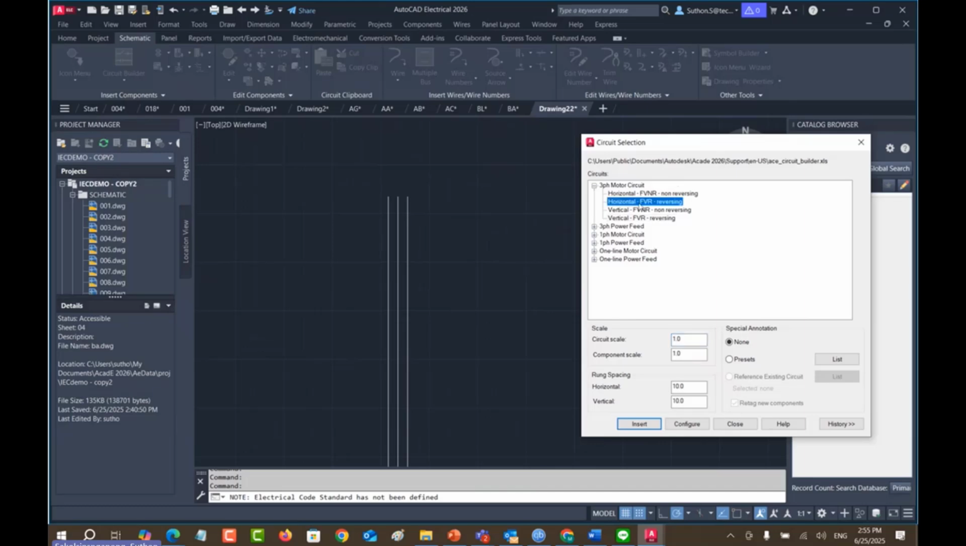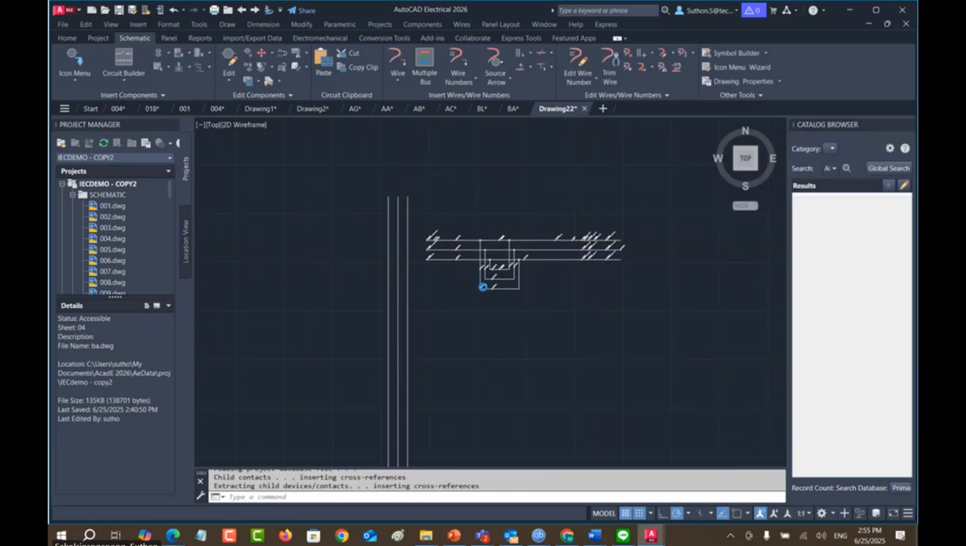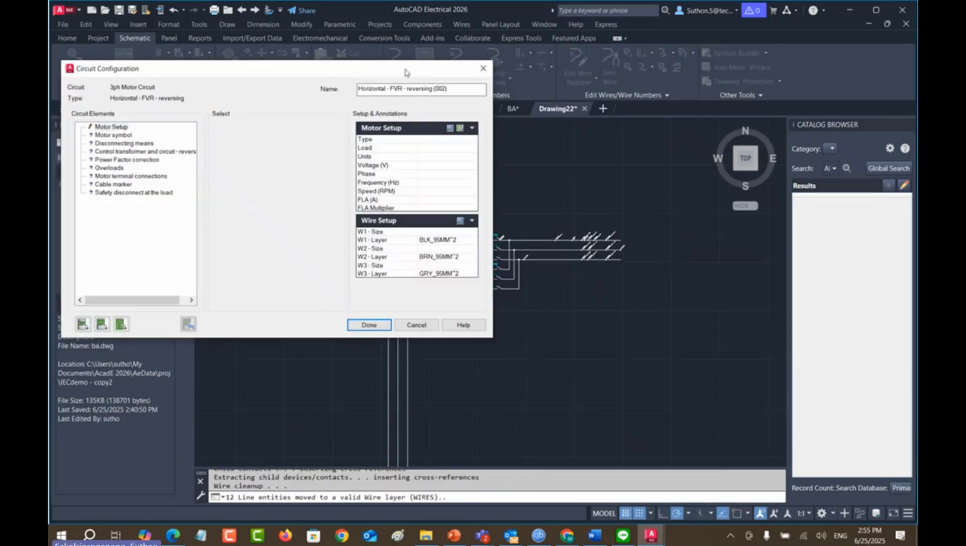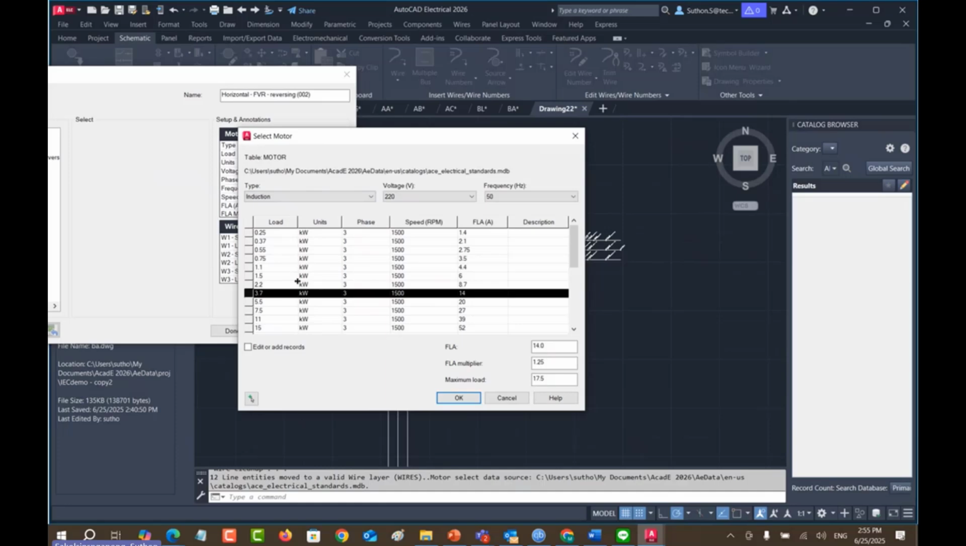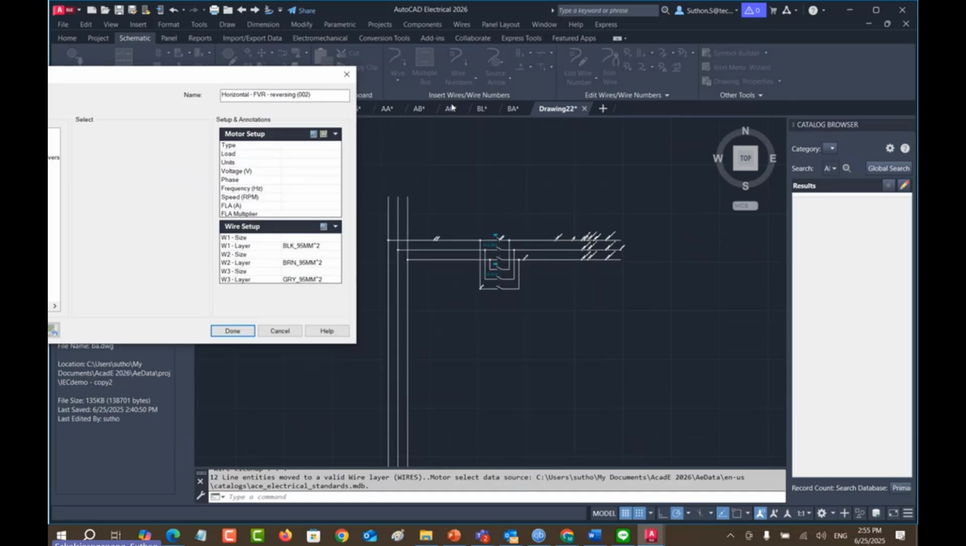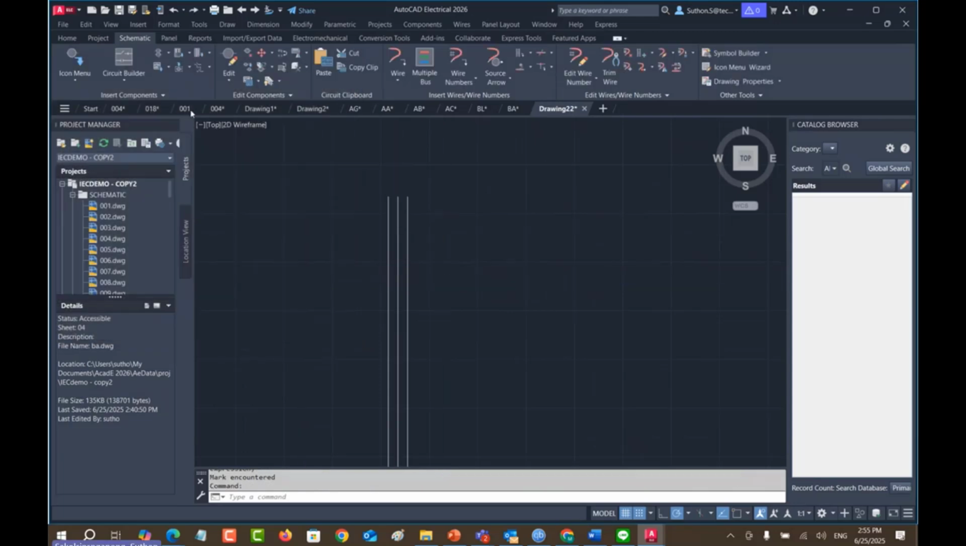And the horizontal and FVR reversing. Here we go. And then configure. You can see it's horizontal like this. And the system connects the line for you and creates the dot for you exactly in the location. And you do the same step that I explained before. Here, and you got the circuit.